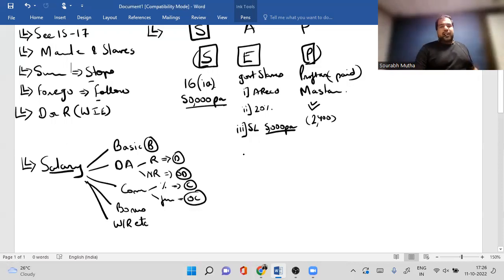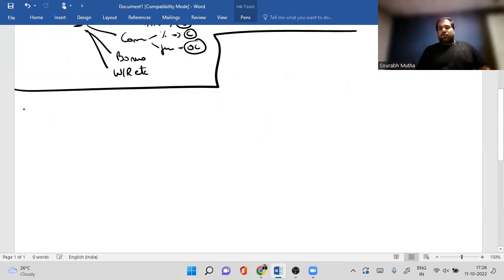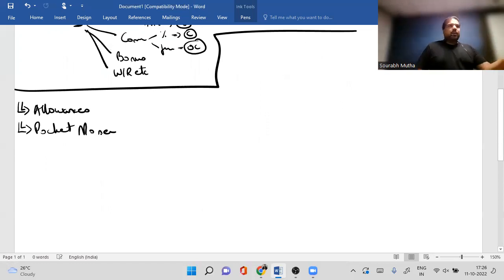Next is allowances. Guys, all allowances are exempt. False. All allowances are taxable. Allowances are like pocket money, guys. Is that true? Some employers give you a lot of allowances, while some employers, like your principal maybe, will not give you any allowance. So it's very subjective.